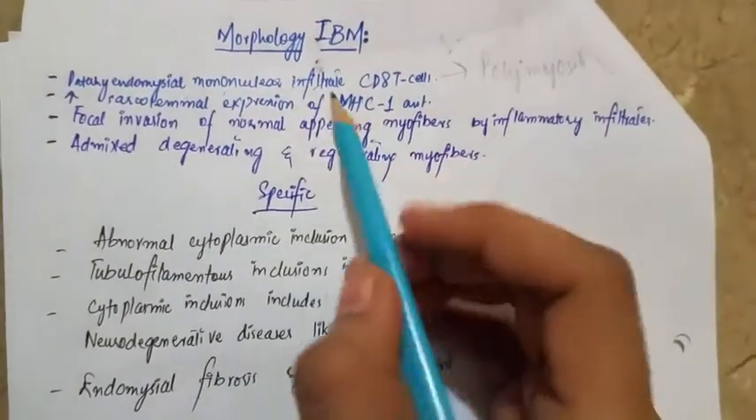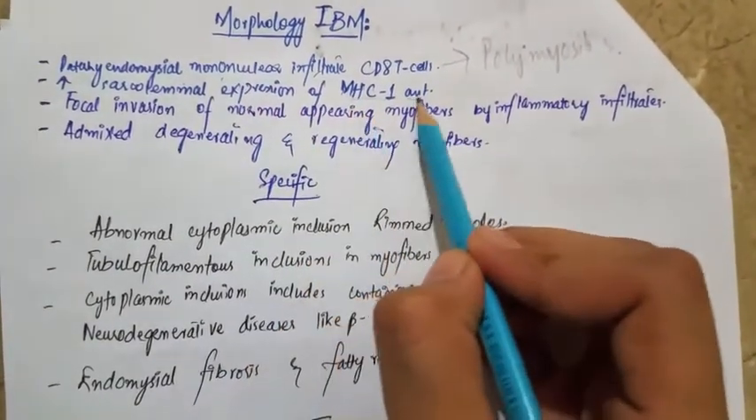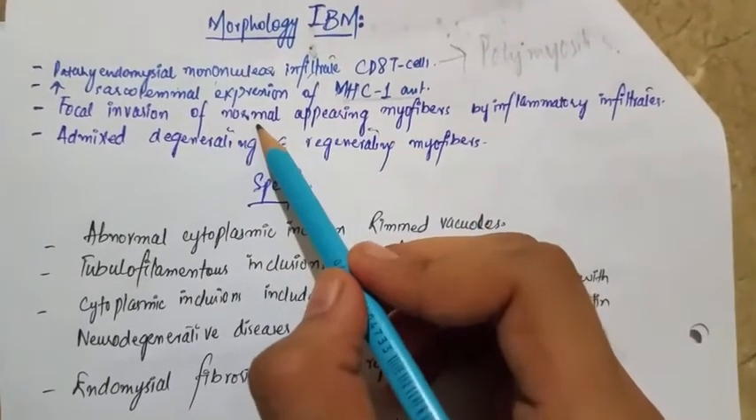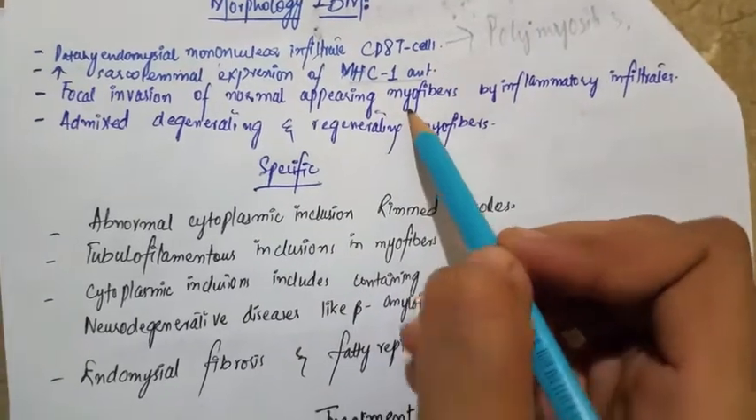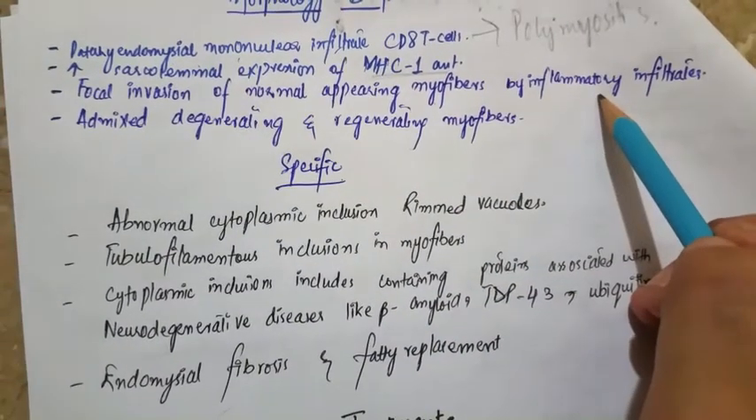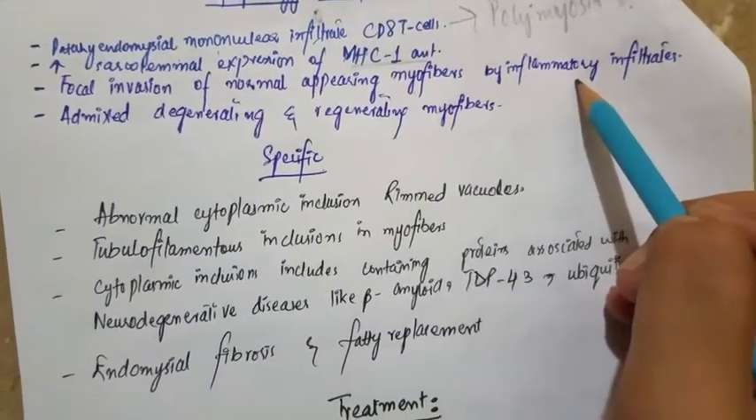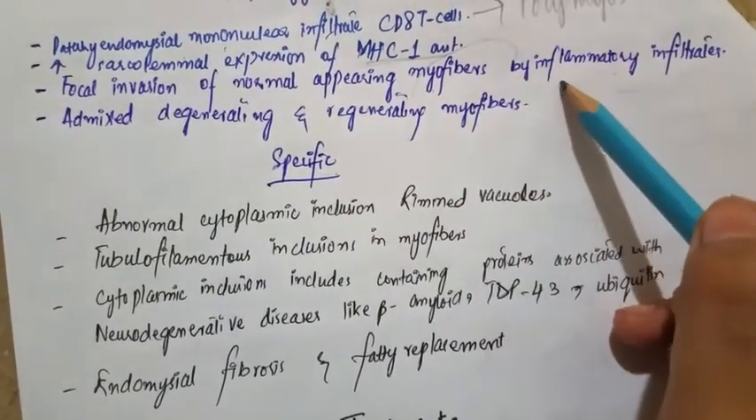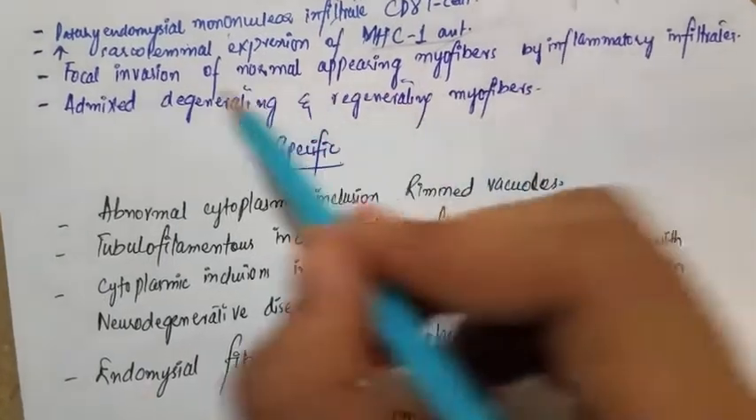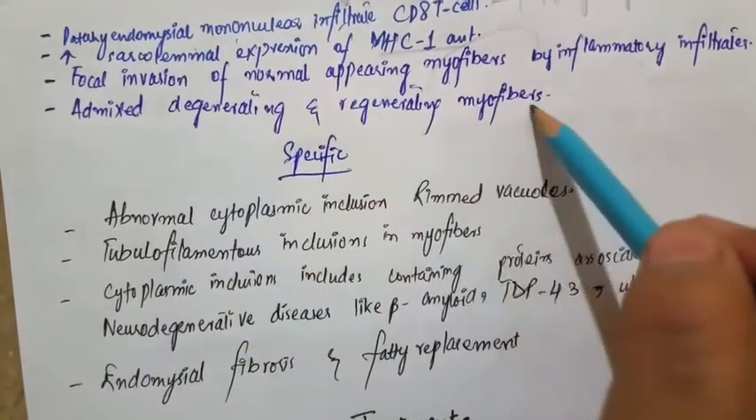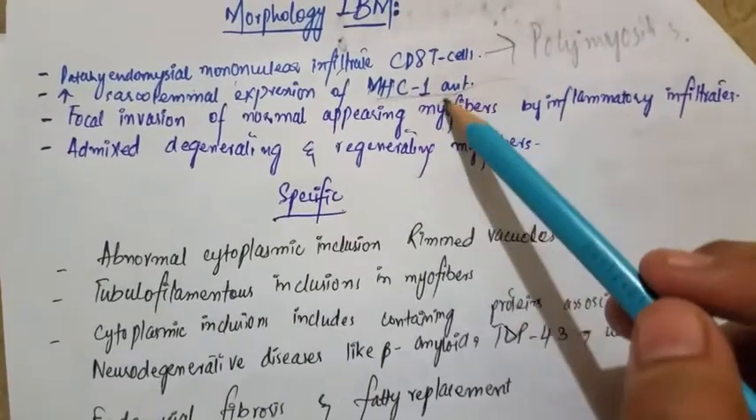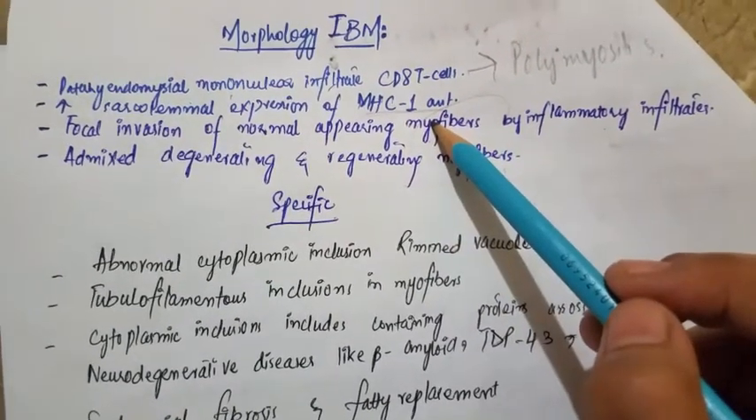And there is this increased sarcolemmal expression of the MHC1 antigen. There will be a focal invasion of the normal appearing myofibers by the inflammatory infiltrates. If the myofiber is normal, there will be an infiltration of the inflammatory cells, and there will be admixed, degenerating and the regenerating myofibers. These are the features which is the admixed of the polymyositis and dermatomyositis.